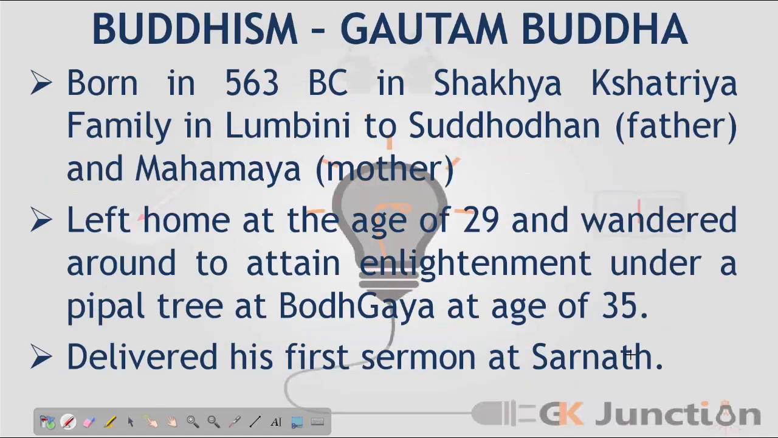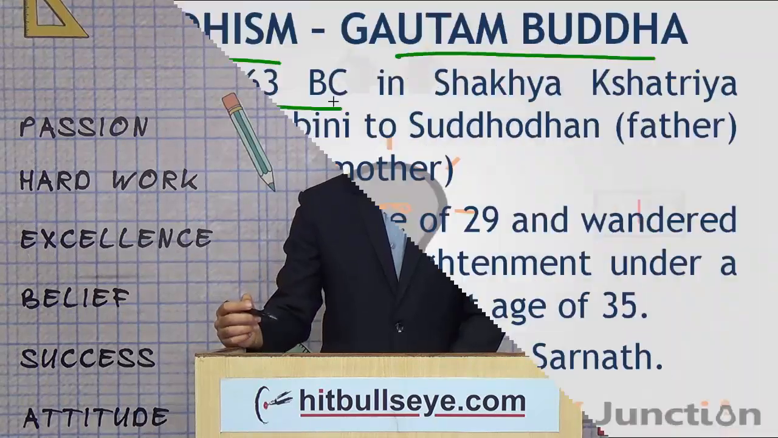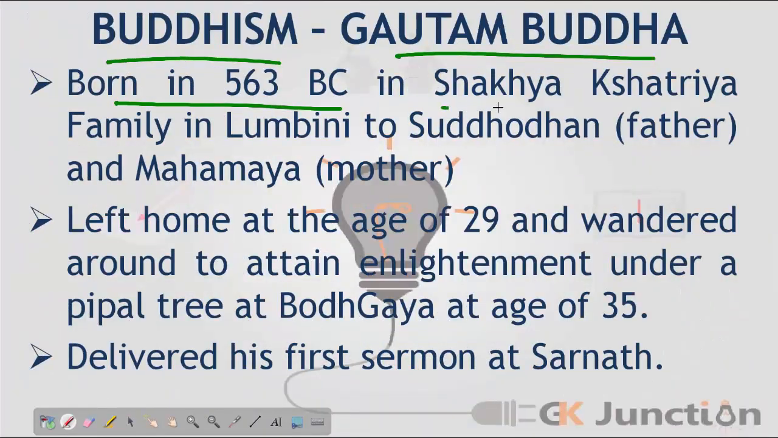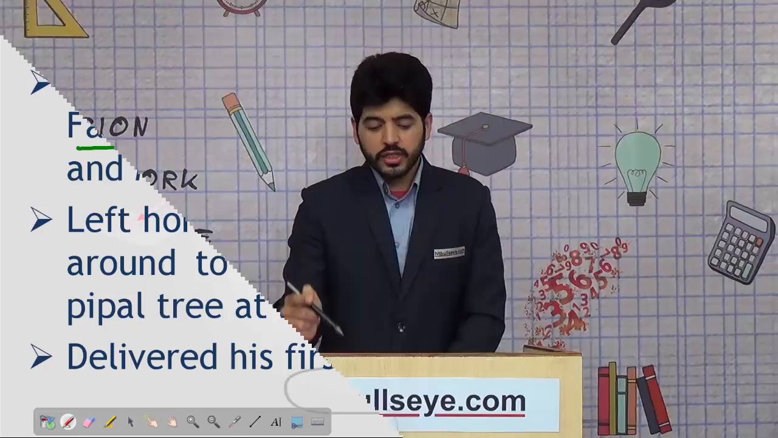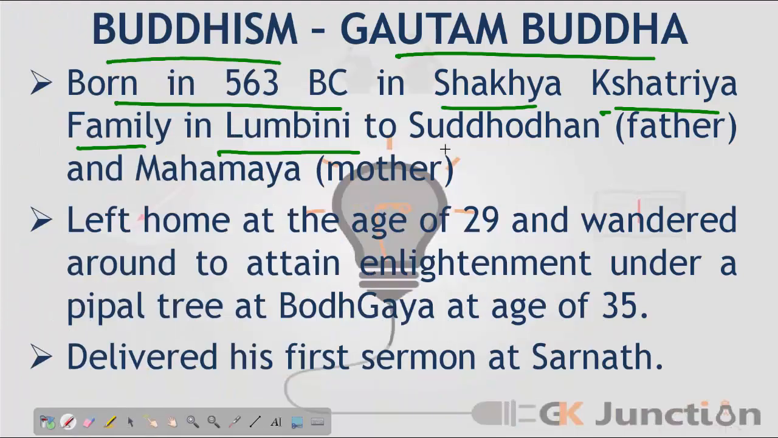Next is Buddhism. When we discuss Buddhism, we have to know about the main practitioner or establisher of the religion of Buddhism, that is Gautam Buddha. Gautam Buddha was born in 563 BC. Now compare this with Jainism. These 2 are contemporary religions, born together and propagated together. Gautam Buddha was born in a Shakya Kshatriya family in Lumbini. Mahavira Jain was again born in a Kshatriya family, just to remind you. His father's name was Suddhodana and his mother's name was Mahamaya.